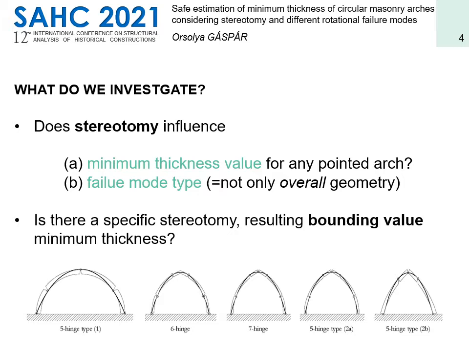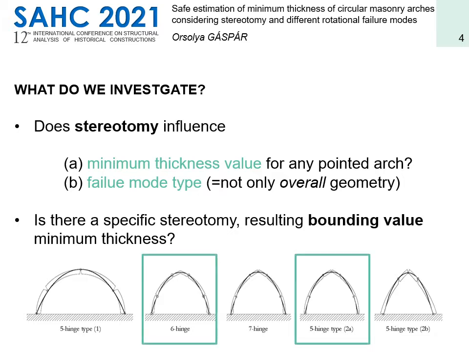Our investigation is focused on the 6-hinge and the 5-hinge type 2A, as they possess a certain geometric indeterminacy which will be more extensively discussed in the following. It is not straightforward that the dependence of minimum thickness on stereotomy holds for these failure mode types. This leads to the first question we investigated. Does stereotomy influence minimum thickness value for any pointed arch? Moreover, can stereotomy influence the failure mode itself, either the number or the arrangement of hinges? This is relevant as former studies derived the list below by assuming one fixed stereotomy, radial.